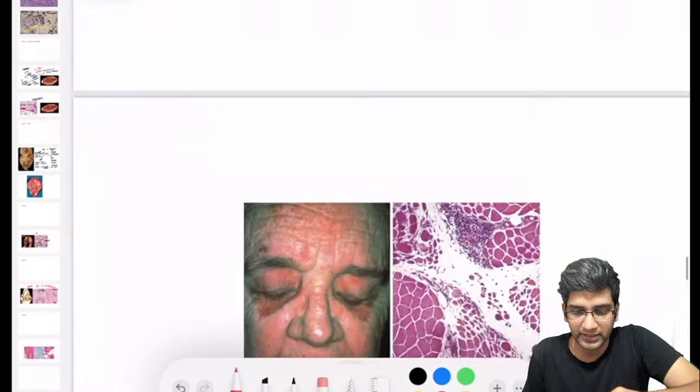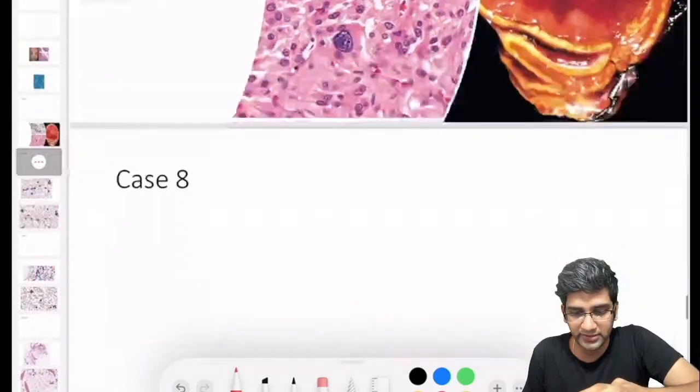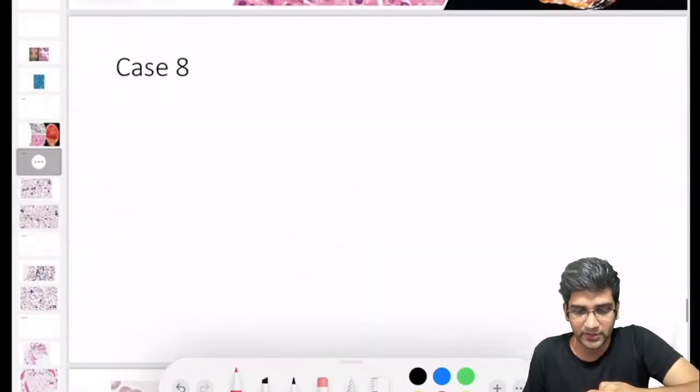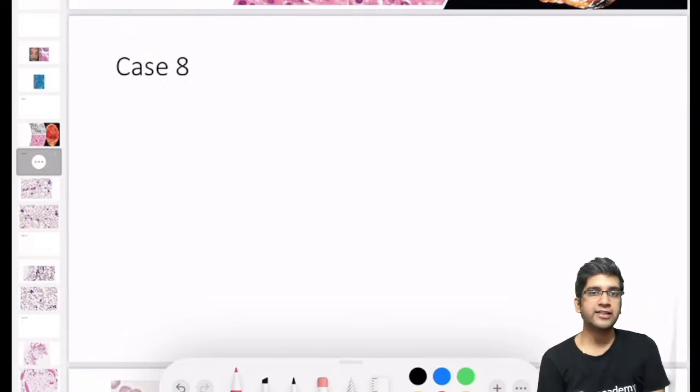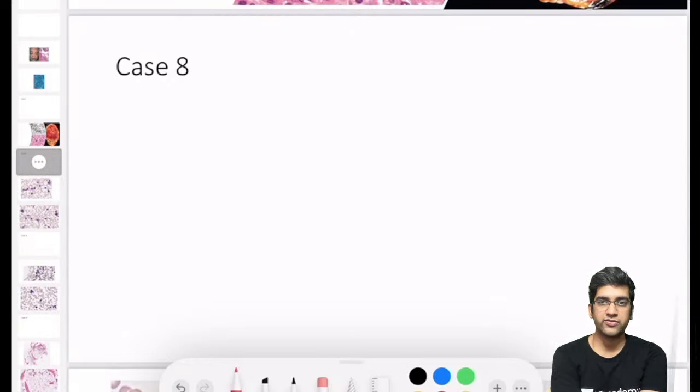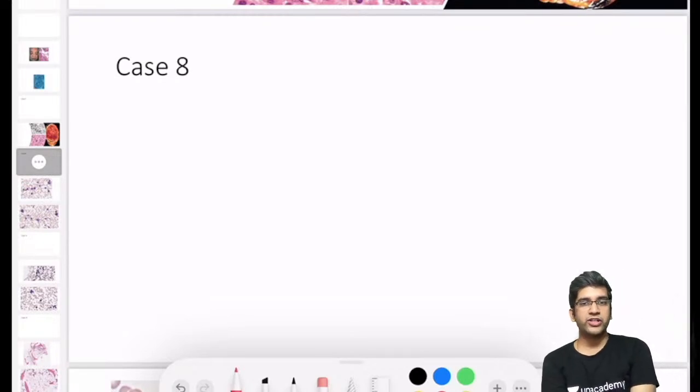I'll ignore this. I want to go to some few simple cases. I'll take this. This case will have a little bit more scope for a discussion. This is a real case rather than having images from Roberts. Fine. Okay. I'm not going to give you history here. I want you to look at. There'll be two peripheral smears, two hematology cases, and I want you to diagnose everything based on whatever comes to